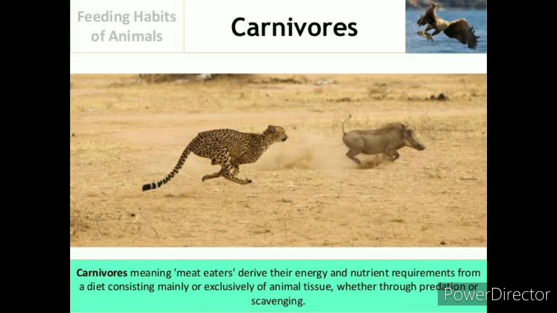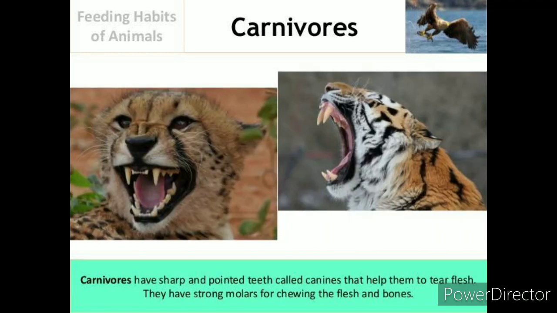So the carnivores, they have physiological and anatomical adaptations to being a carnivore, like having sharp and pointed teeth called canines that help them to tear flesh. And they also have very strong molars for chewing the flesh and bones.